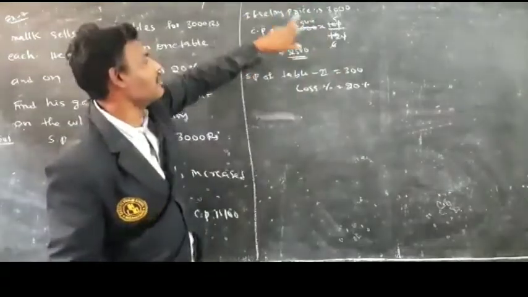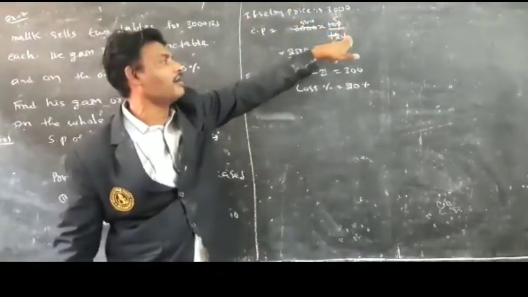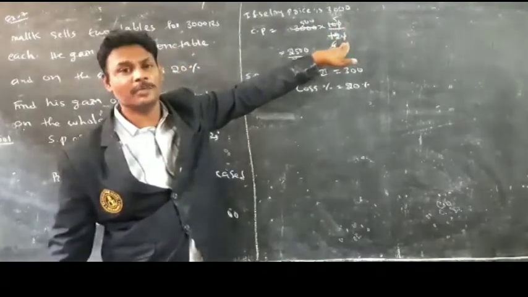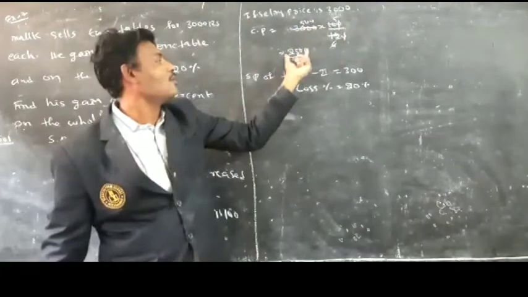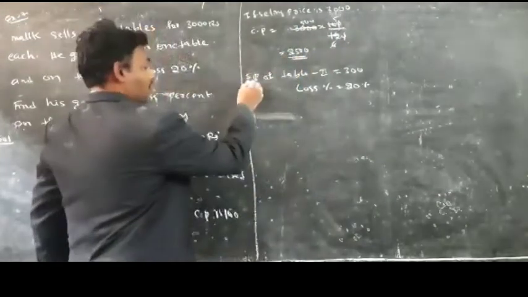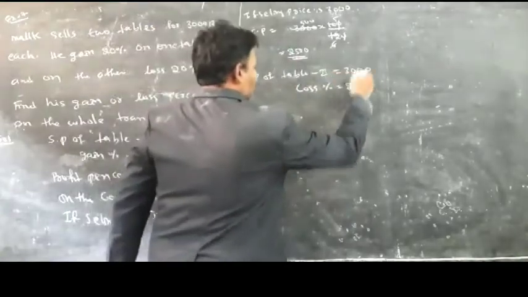Cost price is equal to 3000 into 100 by 120. Why? Because for 100 he is gaining 20, making 120, so we take 3000. What is the cost price here? 2500.